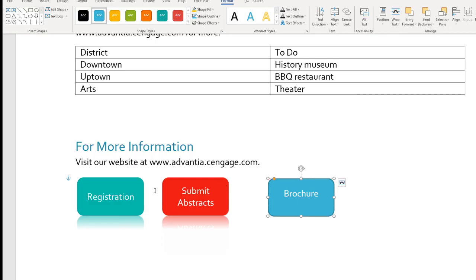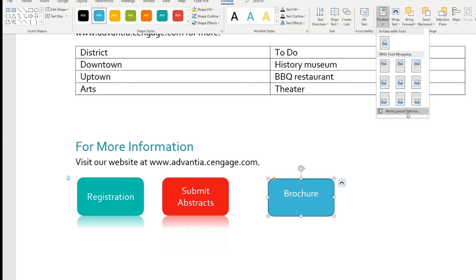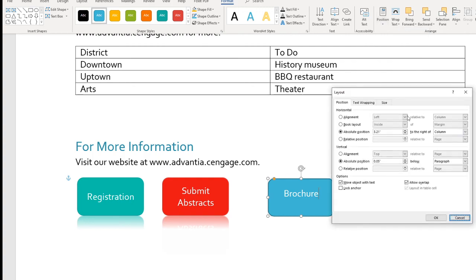We need to make sure the distance between these and these is the same. You want the horizontal distance to be exactly 2.9, and the vertical distance between here and that to be 0.03.